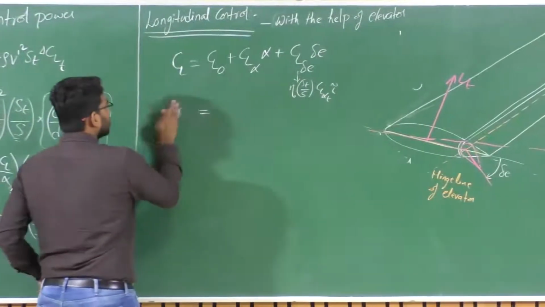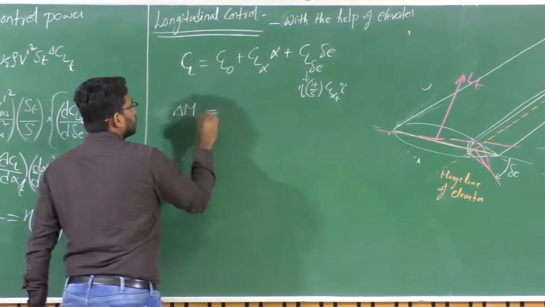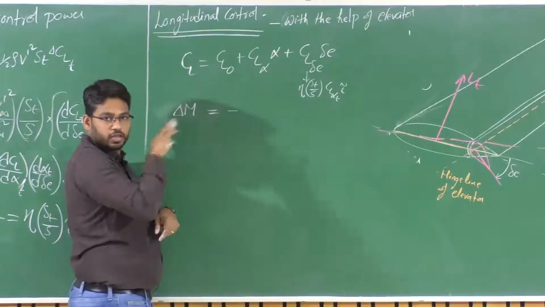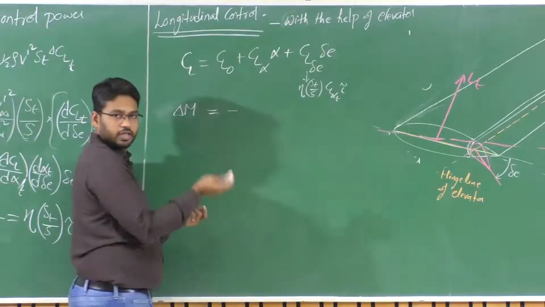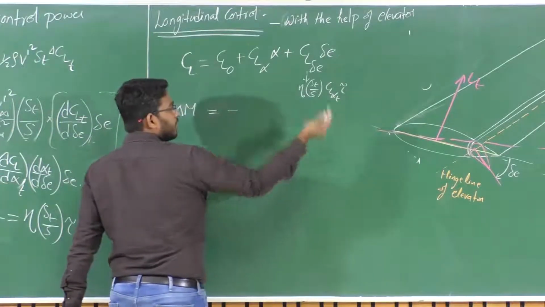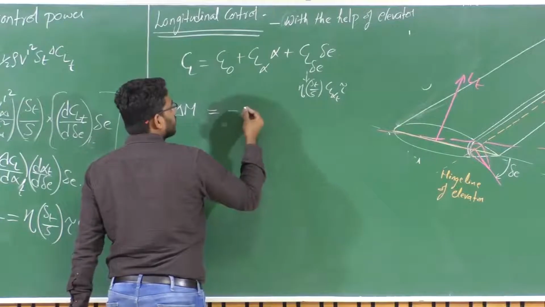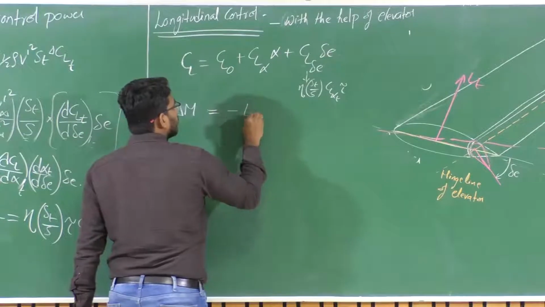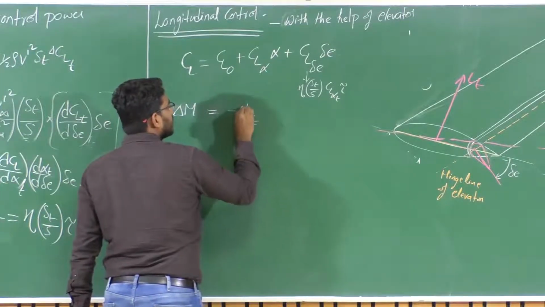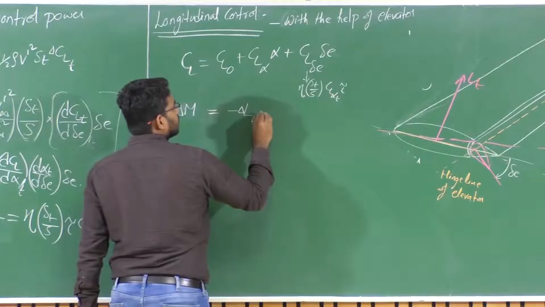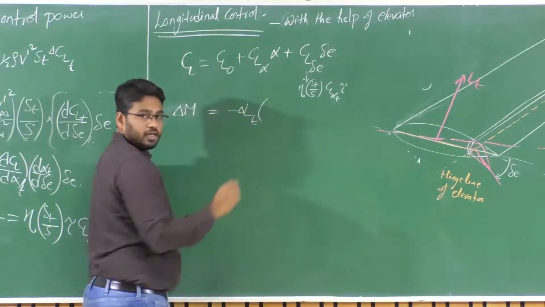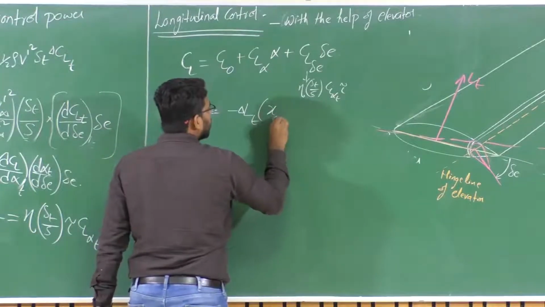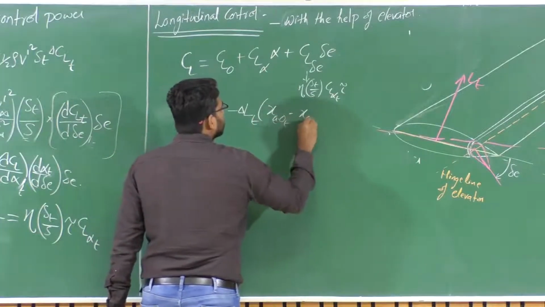So the change in the pitching moment, delta M, is due to the lift produced at the tail, which contributes towards a negative moment, let us assume. If there is a positive lift, there is a negative moment. So let us assume L of t is positive by convention. This produces a negative moment, because of the change in the lift at the tail times the distance between the CG and the aerodynamic center of the tail, which is xAC of tail minus xCG.